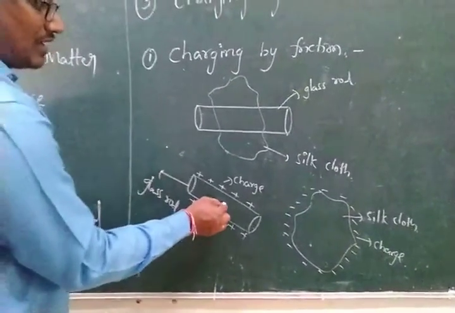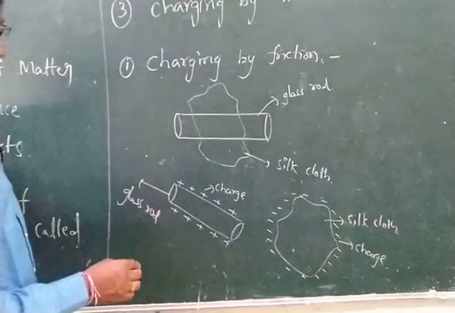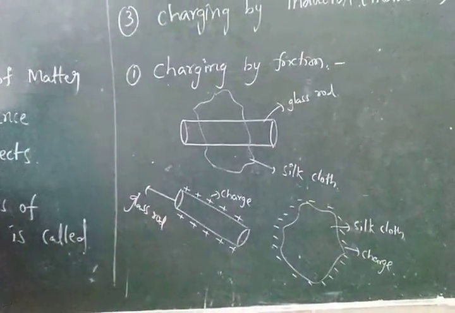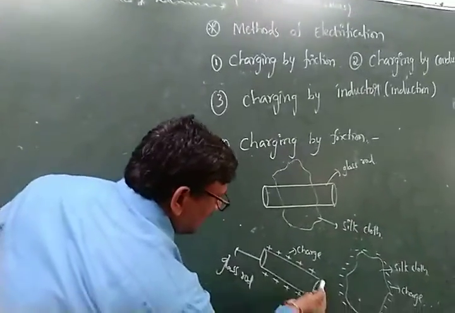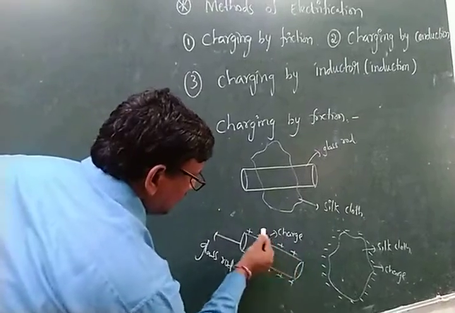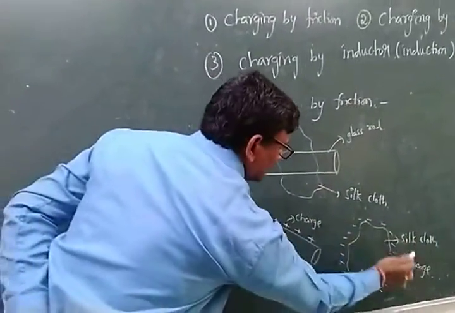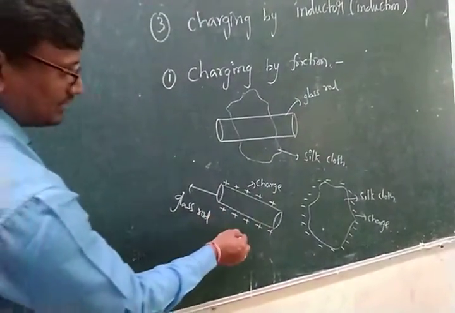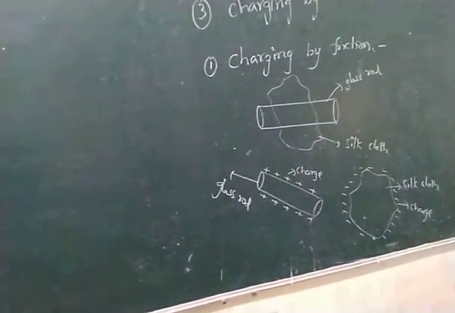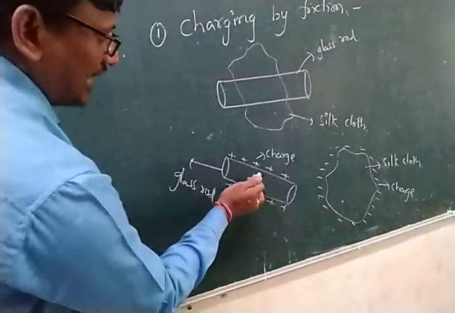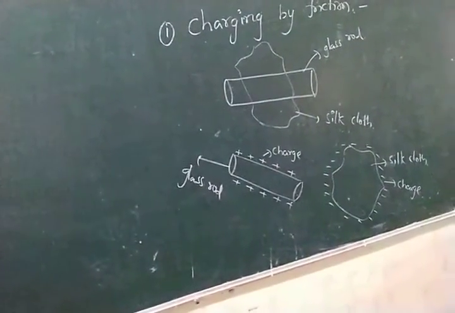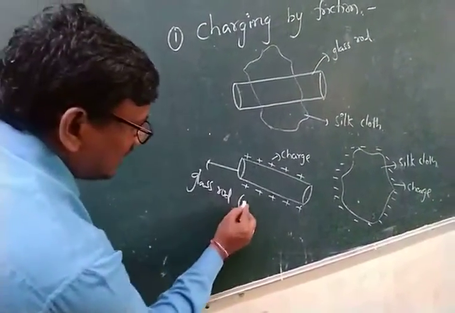Now which gains electrons or charges is called the negative charge. Now when the rubbing is over, the positive charge is induced on a glass rod, the negative charge is induced on a silk cloth. That means which loses its charges is called positive, and which gains is called the negative charge.